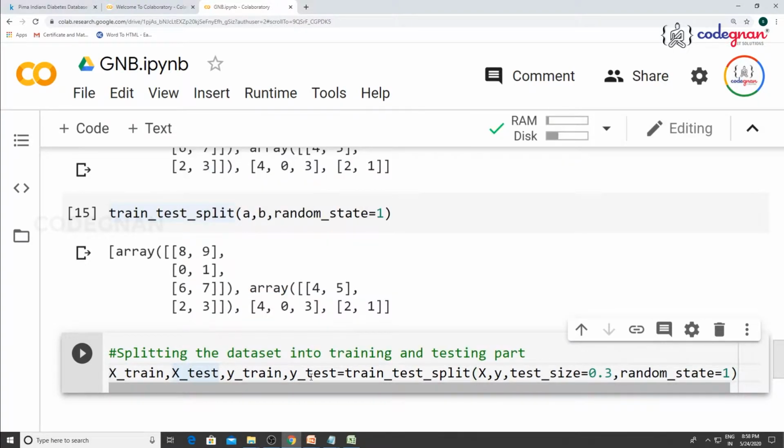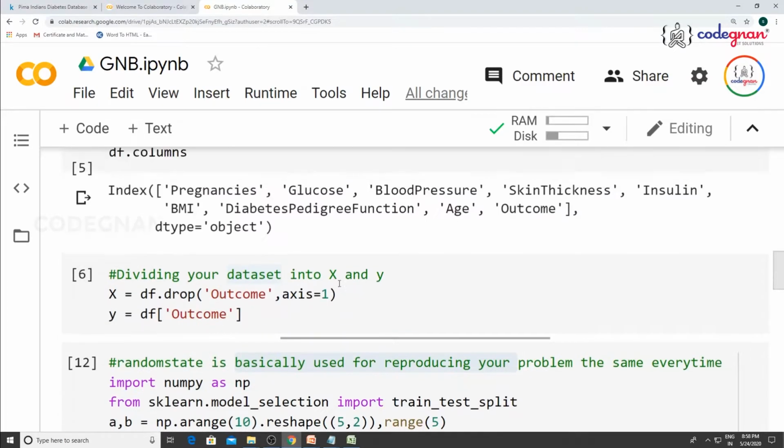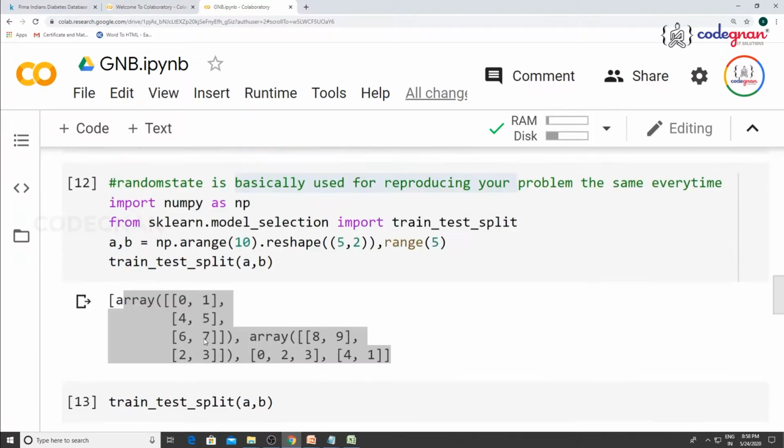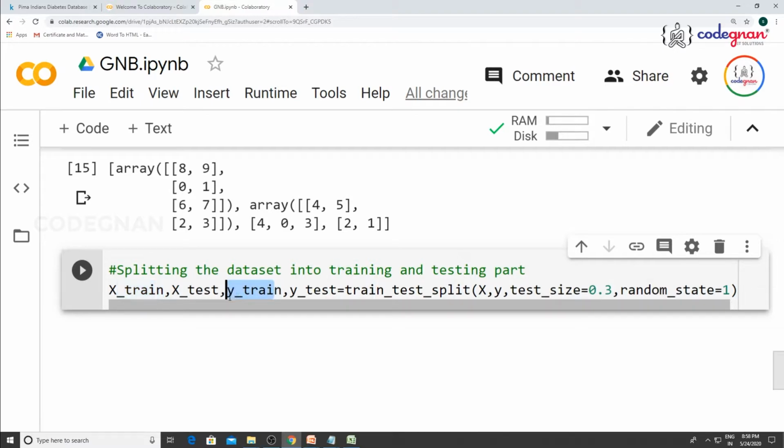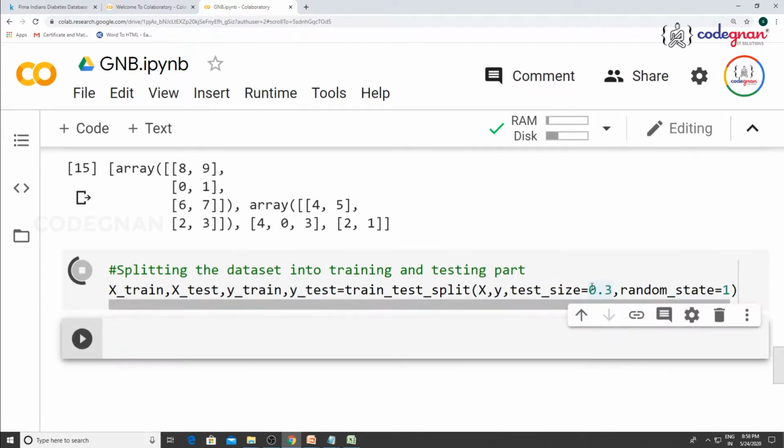Once that is done, x_train and y_train will be split in the ratio of 30 percent. How many values are you having? 768 values. So 768 into 30 percent, that 30 percent of values will go into the test part, and the remaining 70 percent into your training part. So the training part of your input and the target, and the testing part of your input and target also, because this is a supervised machine learning model where you have the output, you need to make your output match the input, right? So this is how you split the data, x_train, x_test.